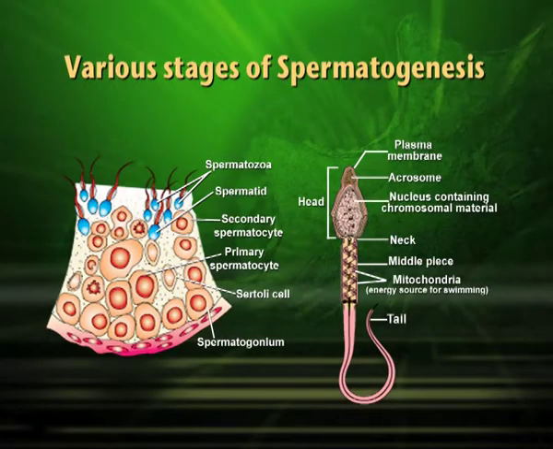Here you can see spermatogenesis going on. On the upper side you see spermatogonia, primary spermatocyte, secondary spermatocyte, spermatid, and then the sperm. On the right side you see sperm, head, middle piece and tail. Head is conical, the acrosome which helps in penetration.